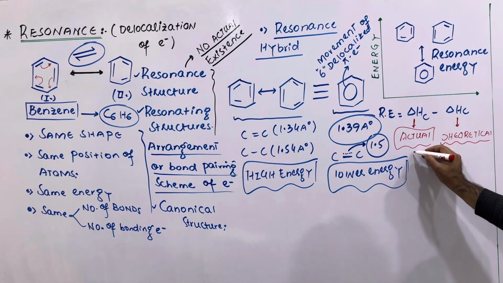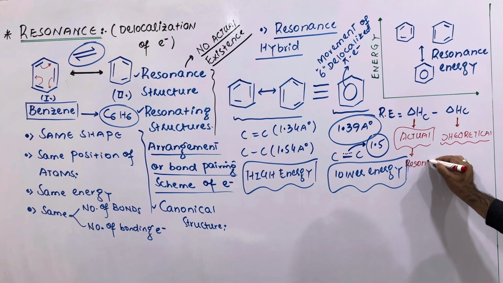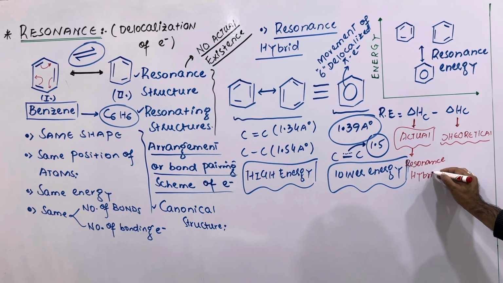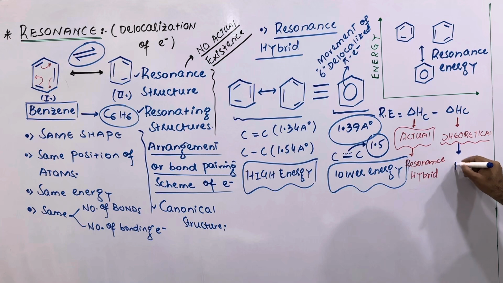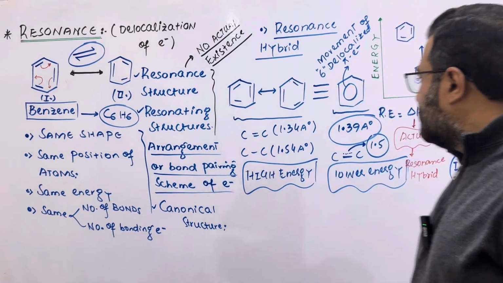This actual heat of combustion is the heat of combustion of the resonance hybrid. And this theoretical one is the heat of combustion of structures 1 and 2, meaning the heat of combustion of the resonating structures.